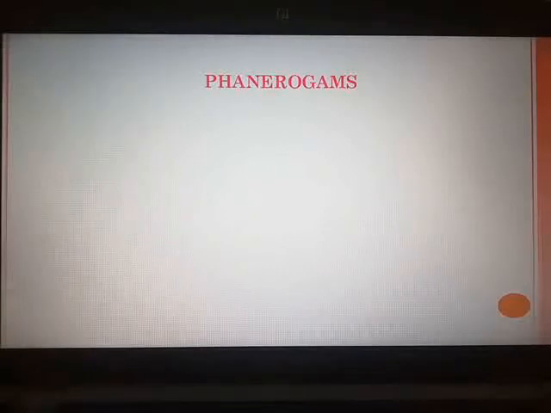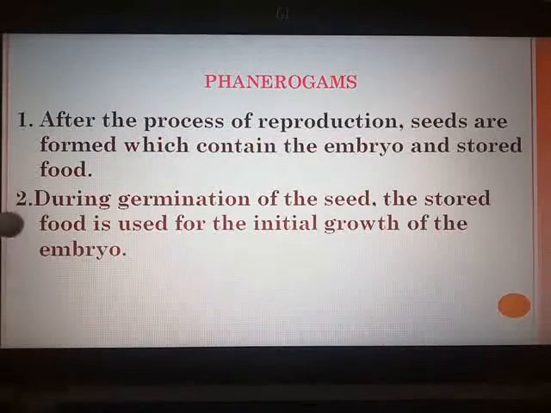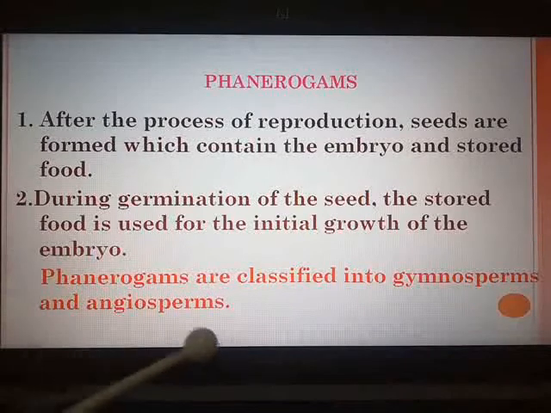In these plants, after the process of reproduction, seeds are formed which contain the embryo and the stored food. Stored food, why? Because during germination of the seed, the stored food is required for the initial growth of the embryo. Further, depending upon whether the seeds are enclosed in a fruit or not, phanerogams are classified into gymnosperms and angiosperms.